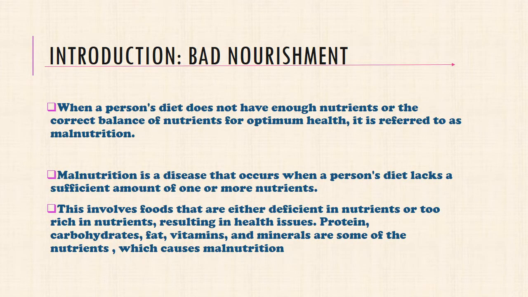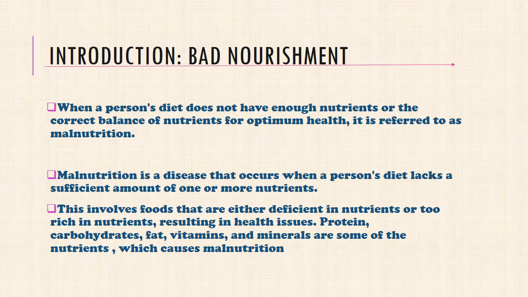Starting with what is malnutrition. It basically means bad nourishment. We all eat food to get nutrients. When a person's diet does not have enough nutrients or the correct balance of nutrients for optimum health, it is referred to as malnutrition.